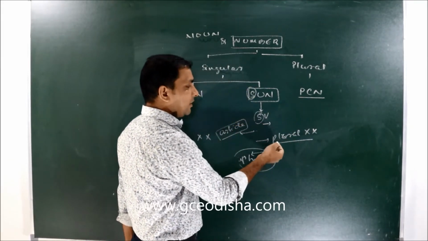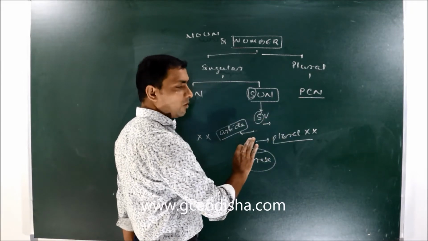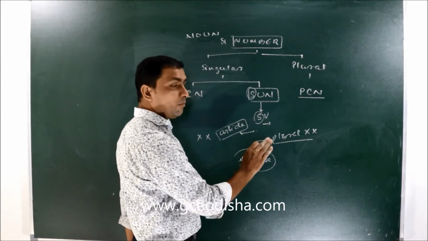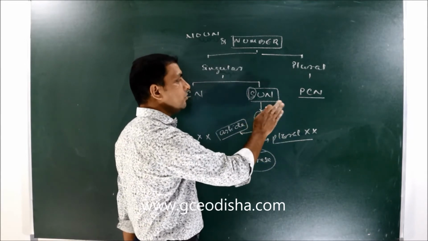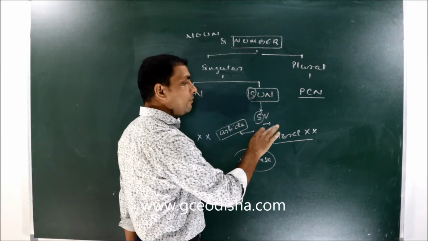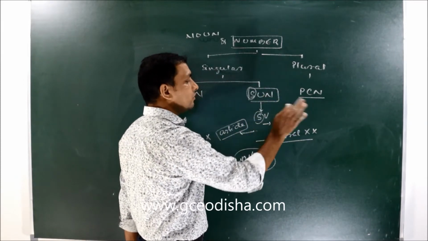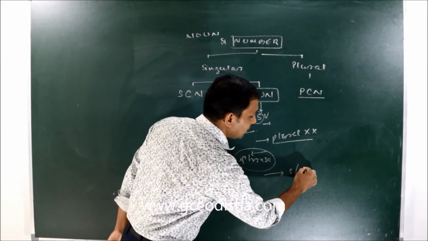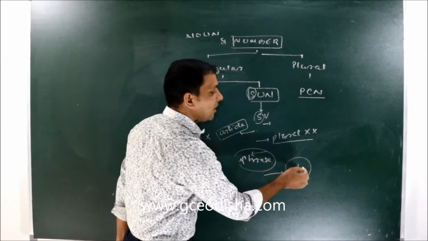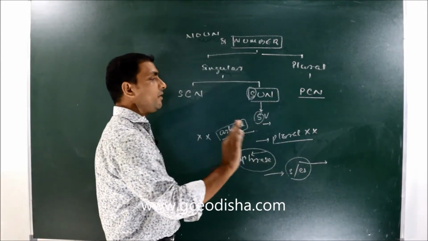Fifth point: as I told, they don't have any plural form. That means you cannot add s or es directly after the word to make it plural. If it is added, then the meaning of the word will be changed and the word shows a different meaning.